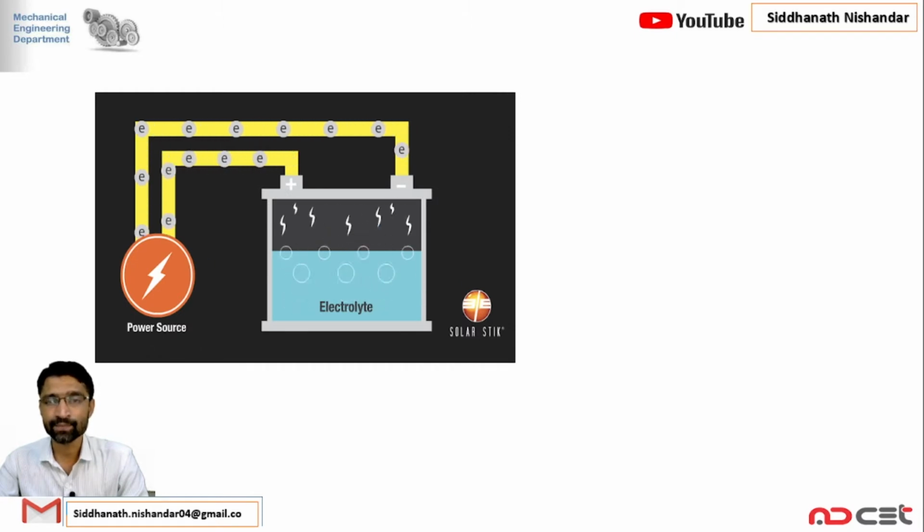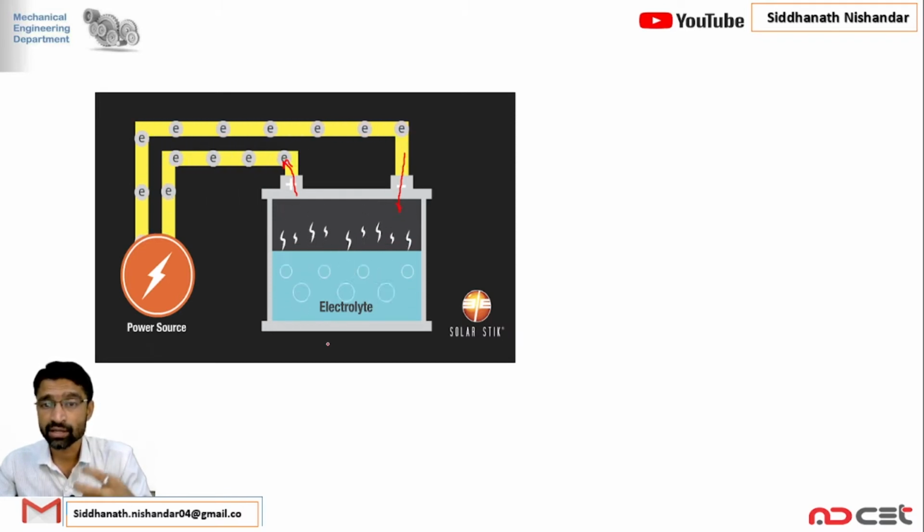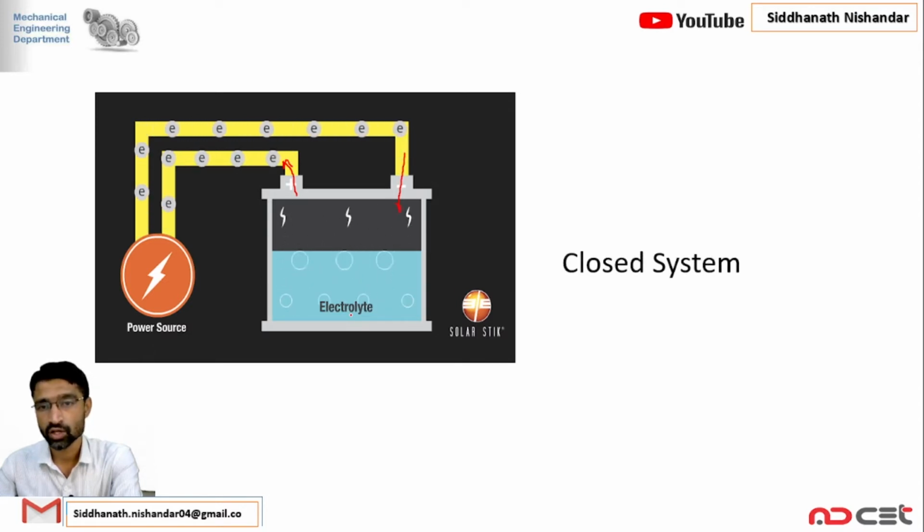The next example is the electric battery. If we see here, again there is transformation of energy taking place, in the form of charging and in the form of discharging. So there is only transformation of energy in the form of electrical energy, charging and discharging. But the mass of the electrolyte and the mass of the lead plate remain constant. So again, electric batteries are an example of a closed system.